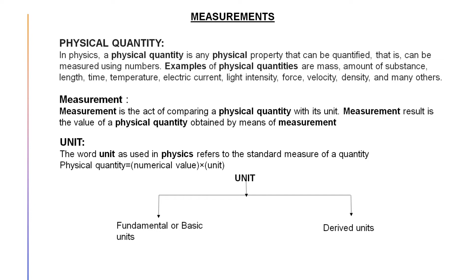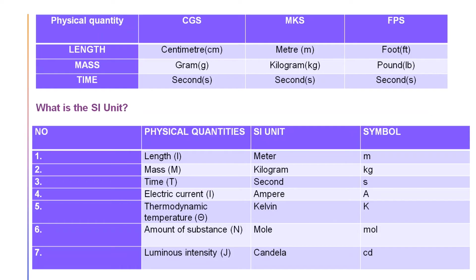Coming to the next point, how many unit systems have we seen around ourselves? There are three kinds of unit systems generally used, based on three basic fundamental units, that is length, mass and time. The three unit systems that you have also learned earlier: one is known as CGS, another is MKS and another one is FPS.